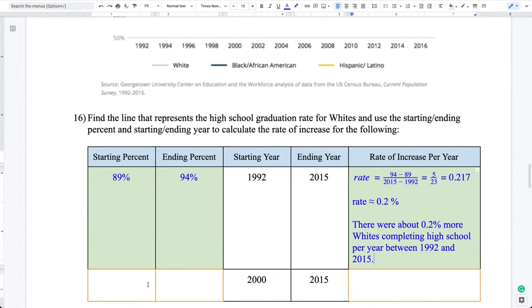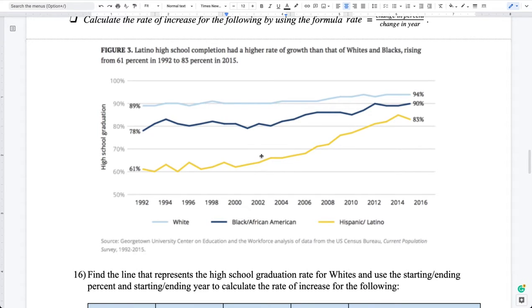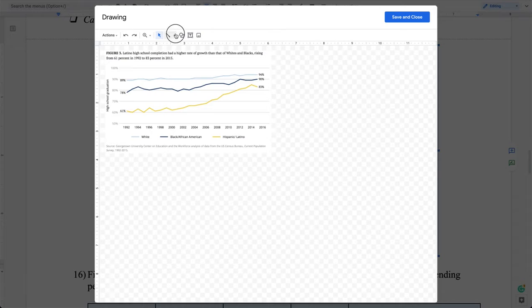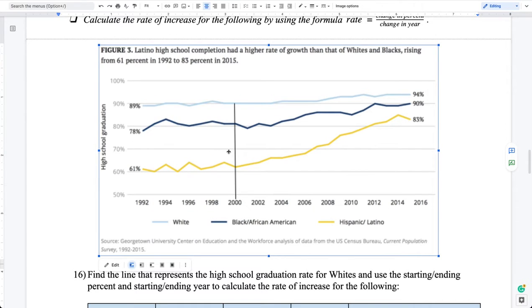So if you're trying to find the starting percentage here for the year 2000, I'll get you started on that piece. We'll go ahead and come back up to this graphic, similar like before, and let me zoom in to draw that line that should help you visualize this. I gotta find the year 2000 and follow that straight up to the line that represents this race group, and this is the year 2000. If we follow that straight up, that's safe to say 90%.